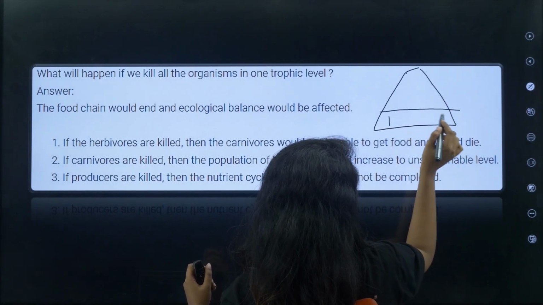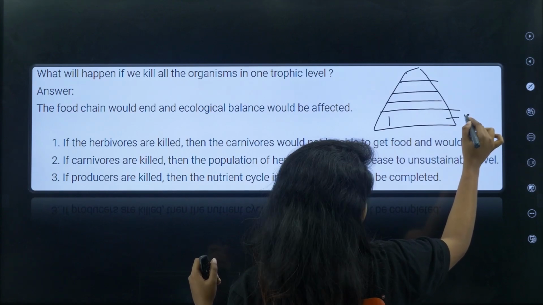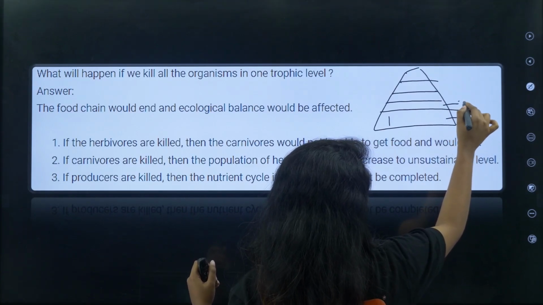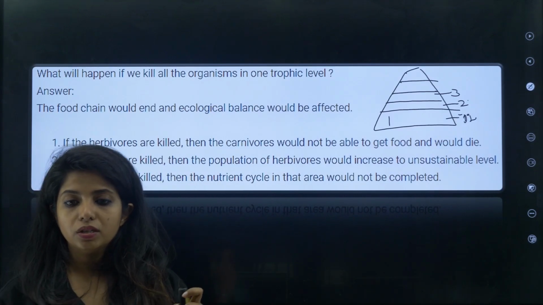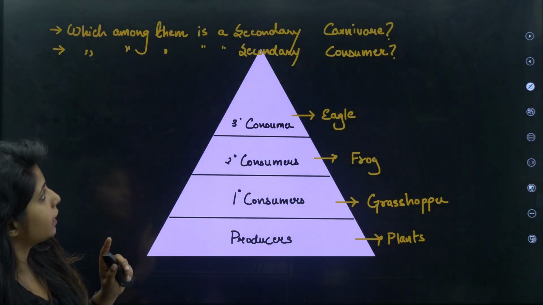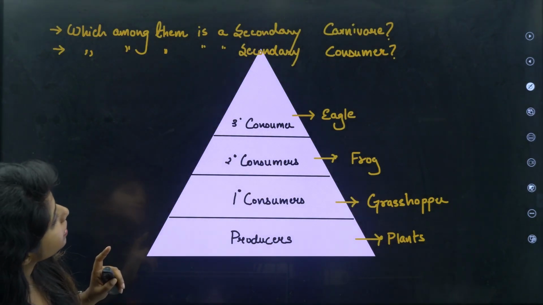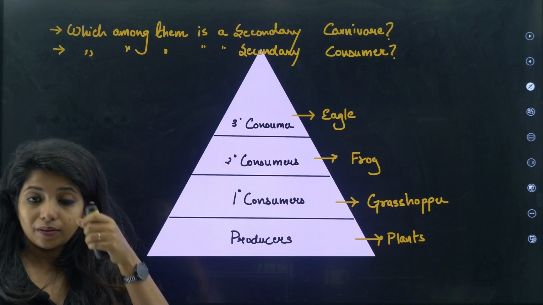The producers, whatever name is there, you can write it over here and you can mention that this is the primary. So this is the first trophic level, this is the second trophic level, this is the third, and things like that. That's how you need to explain things. Draw the pyramid and then explain. Okay, just like this. So which among them is a secondary carnivore? Tell me, which among them is a secondary carnivore?